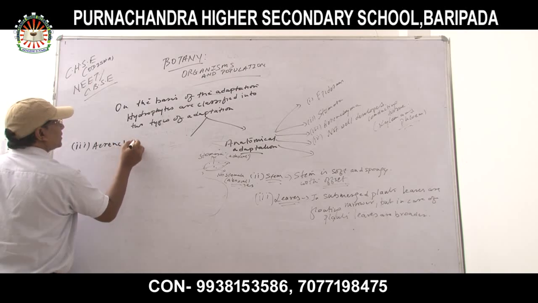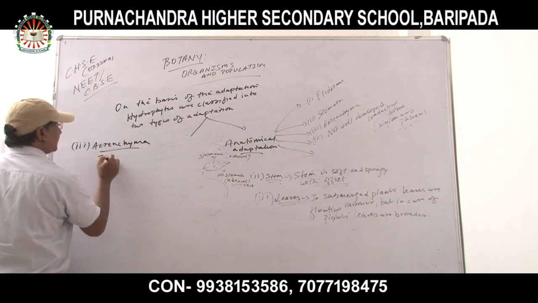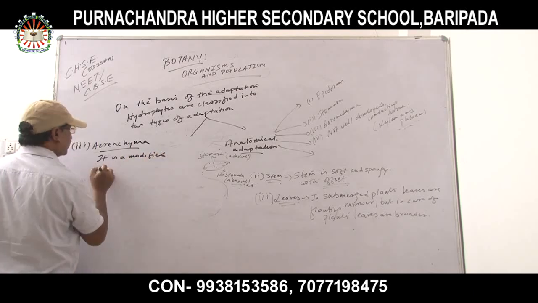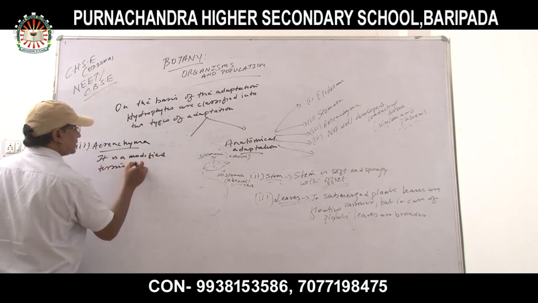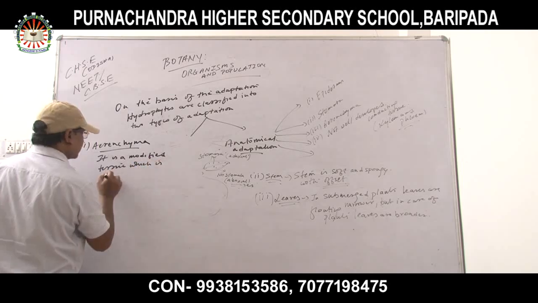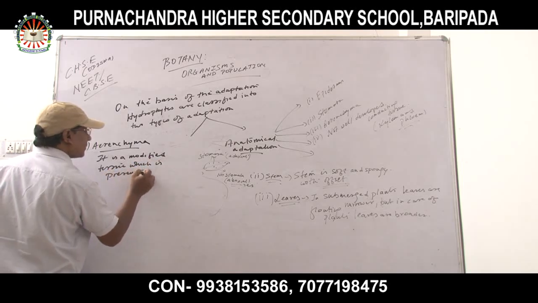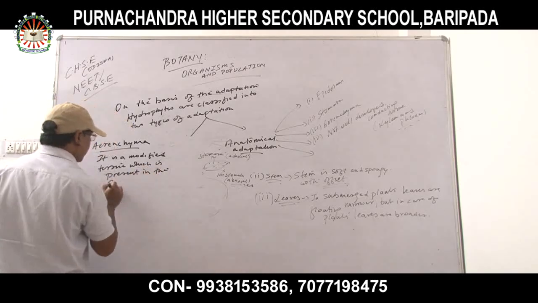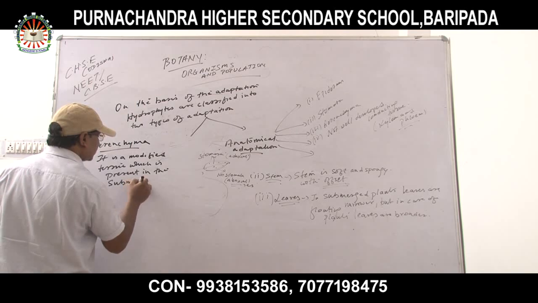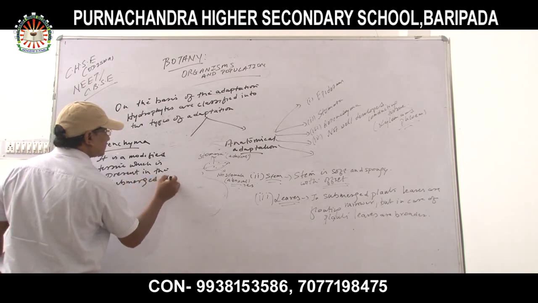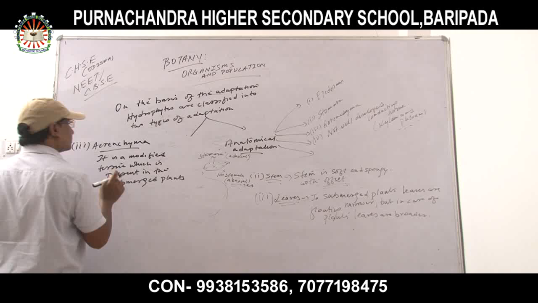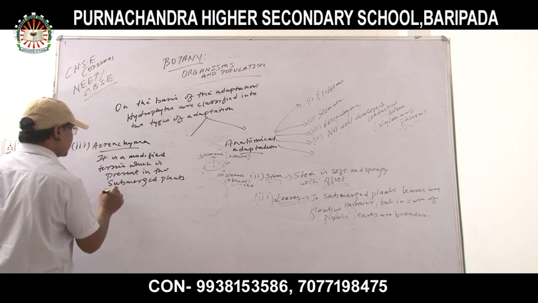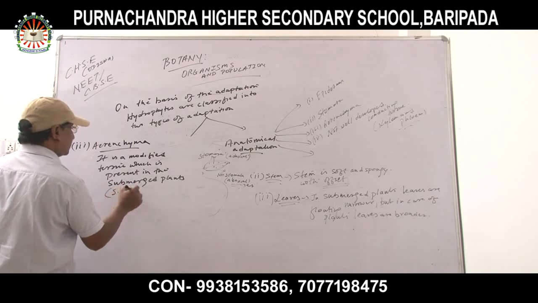What is called parenchyma? It is a modified tissue which is present in the submerged plant, basically in stem and leaves.